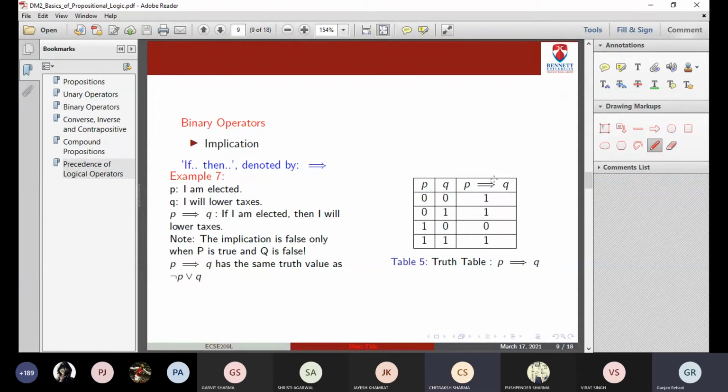What about if he is elected and he does not lower the taxes? In that case, P implication Q is 0, because the promise is not kept. So whenever P is 0, P implication Q is 1. Whenever P is 1, for P implication Q to be 1, Q has to be 1. So this is the rule.